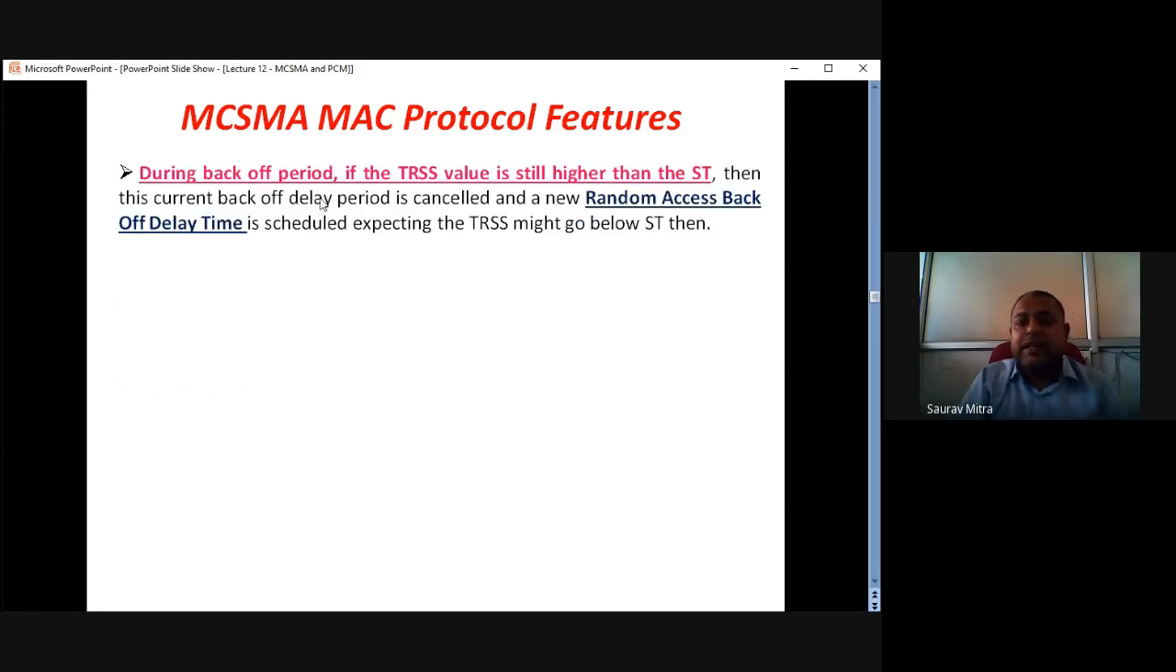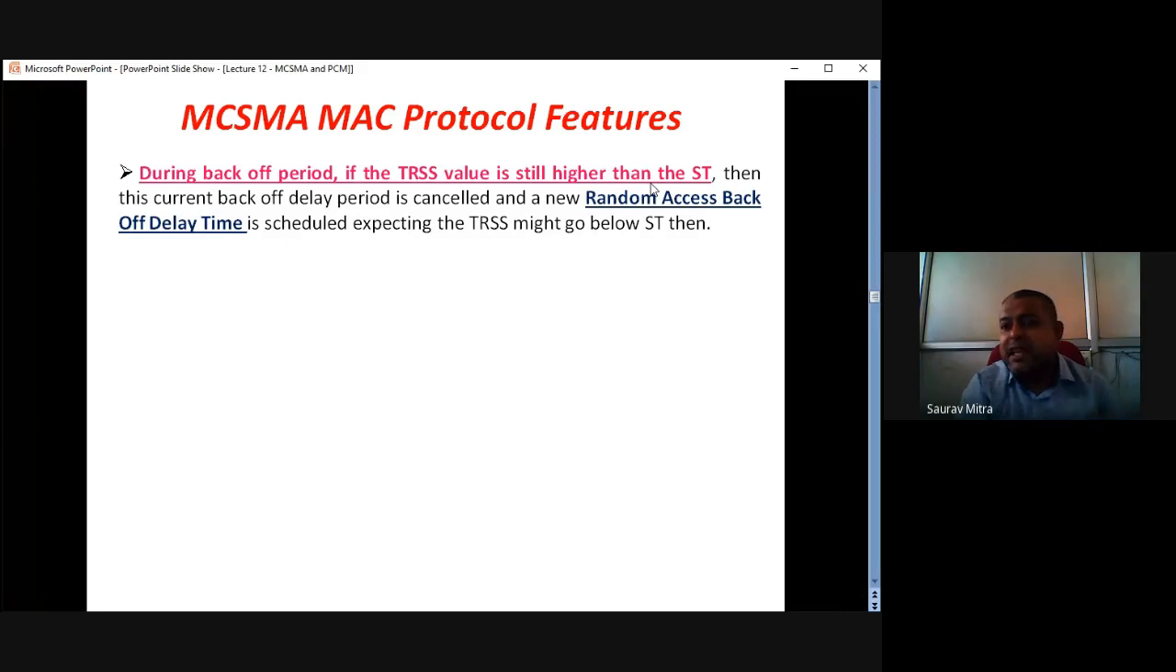So during back-off period, the same thing is explained. During back-off period, if the TRSS value is still higher than ST, then the current back-off delay period is cancelled and a new access back-off delay time is scheduled, expecting the TRSS might go low compared to ST. That is what I am saying. During back-off period, if TRSS value is still higher,